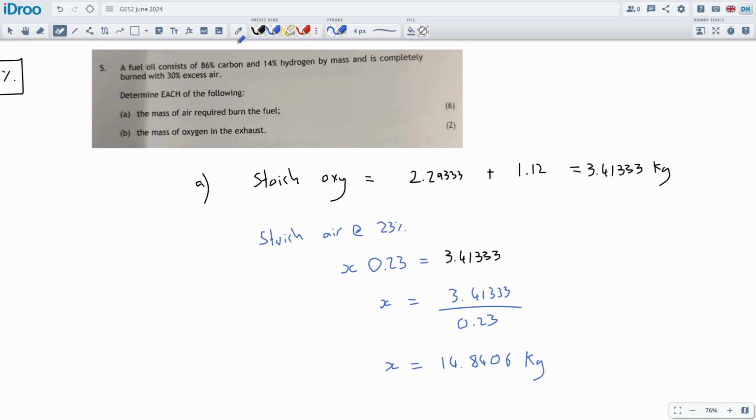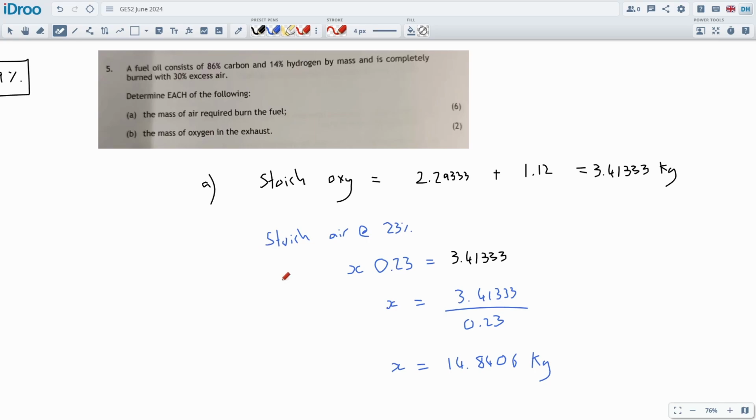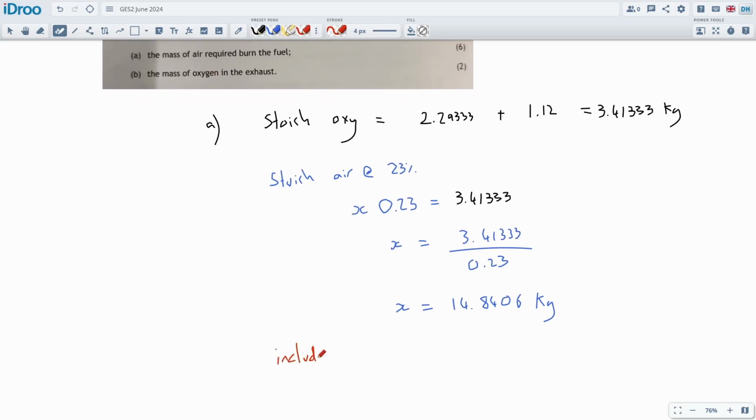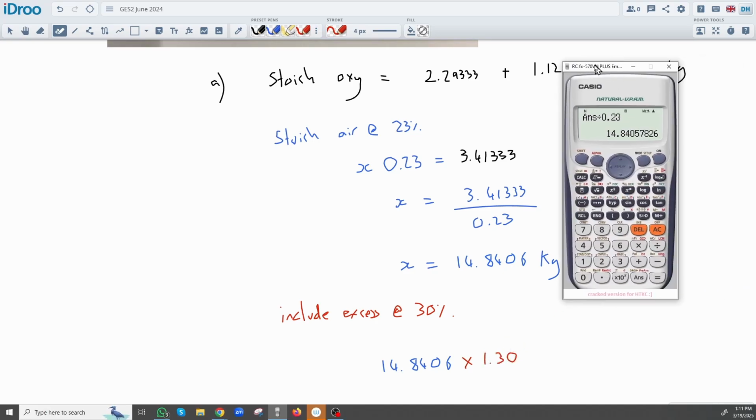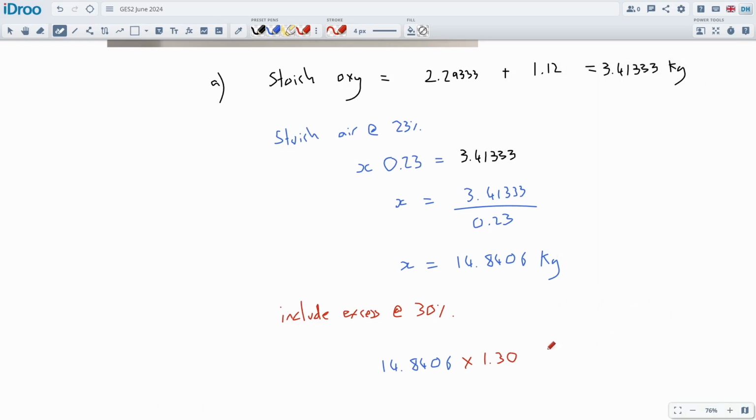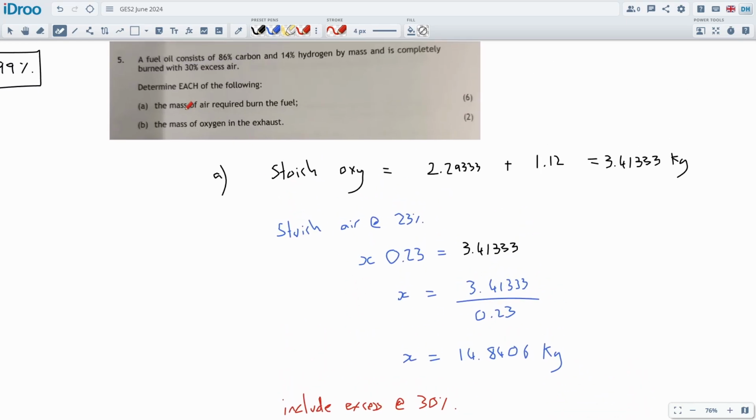It's going to be including the excess, right? We should include the excess. So the excess is at 30%. Let's include excess air to ensure complete combustion, and this will be at 30%. So we're going to increase this number by 30%. I take my original and multiply it by 1.3, or 1.30. That's the 30% right there, and it will make it a little bit bigger. You can work it out another way, but I just like this method. It's nice and quick, less handling of the numbers. So 19.29. I get my answer to be 19.293 kilograms, and this will be the actual amount of air supplied to the engine, including the excess. That's what they mean by the mass of air required to burn the fuel.